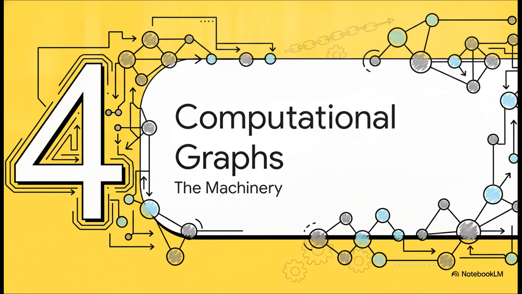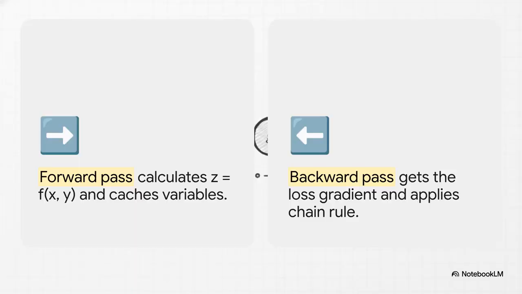Let's pop the hood and look at the machinery. Let's contrast the 2 main phases of learning in these models. During the forward pass, we calculate our output using input variables. But crucially, the system caches or remembers those variables. Think of it like leaving a trail of breadcrumbs as you walk through a forest. Then the backward pass kicks in. It takes the final loss gradient, which is basically a measure of how wrong the network's guess was, and it uses those cached breadcrumbs to figure out the local gradients. It's applying the chain rule in reverse to find its way back home.